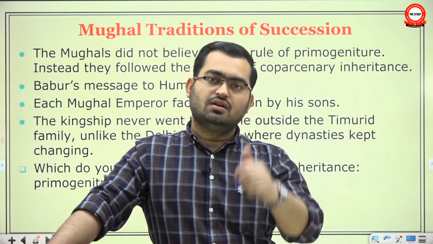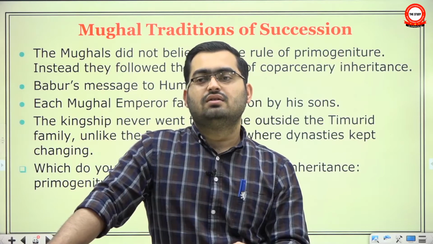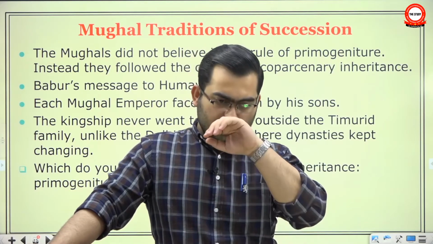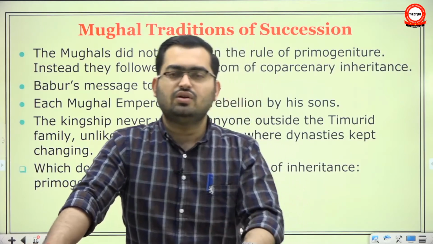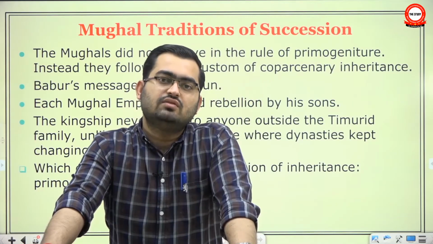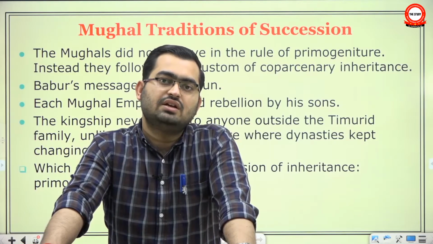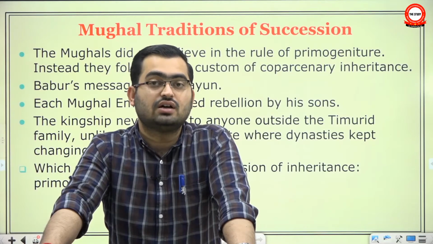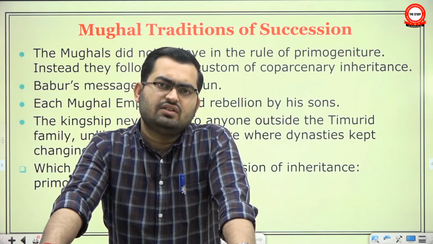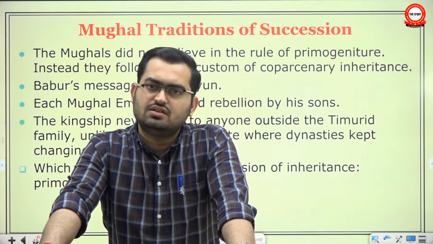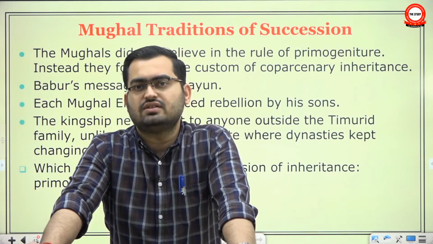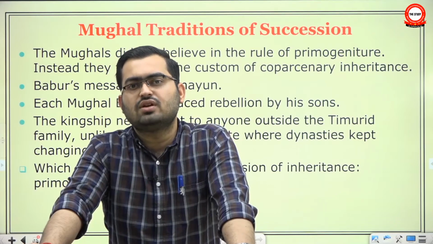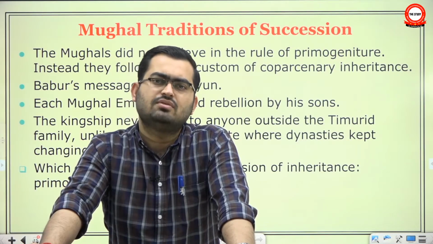Why? Because the problem at the root of this is that the policy of succession was rather complicated, and this is not unique to Mughals. If you recall, at the time of the Sultanate, we saw that there was no proper theory of kingship. Anybody with ambitions and resources could aspire to become king, and indeed became king or sultan. Before that, even in the ancient period, there is no guarantee that the son of the father will become king. If he is weak, vacillating, then someone more capable would replace him.